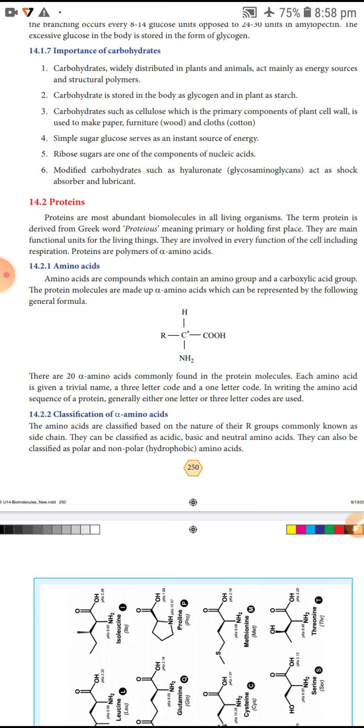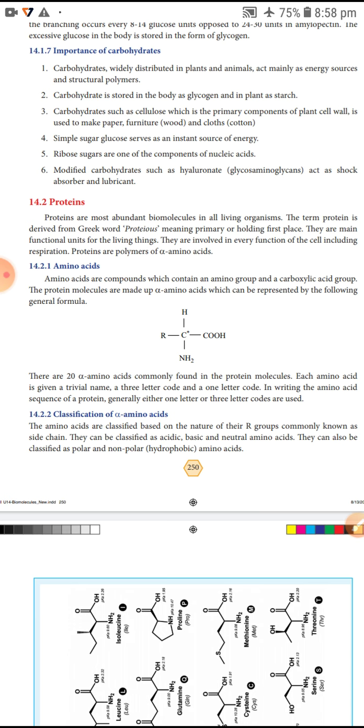Next, let us learn about amino acids. Amino acids are compounds which contain an amino group and a carboxylic group. In the word amino acid, amino means it contains an amino group, and acid means it contains a carboxylic group.